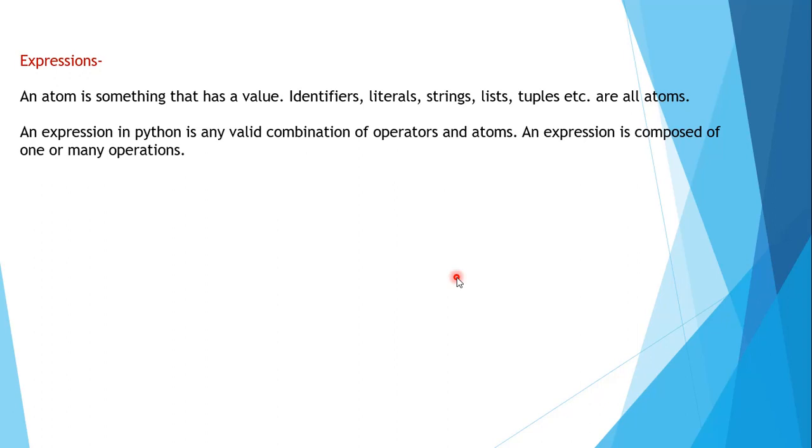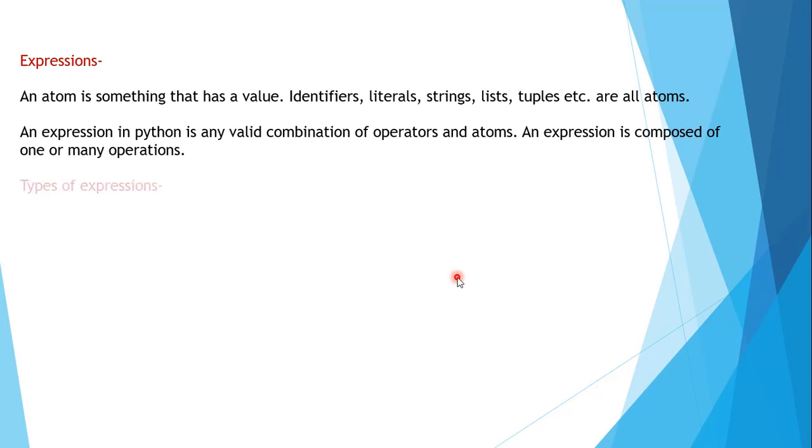So an expression in Python is basically a valid combination of operators and atoms. An expression is composed of one or many operations. Whenever you refer to an expression, there can be multiple operators in it, and we have to solve these multiple operators to carry out operations like addition, subtraction, division, anything.